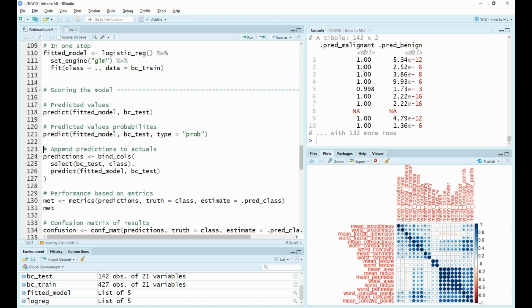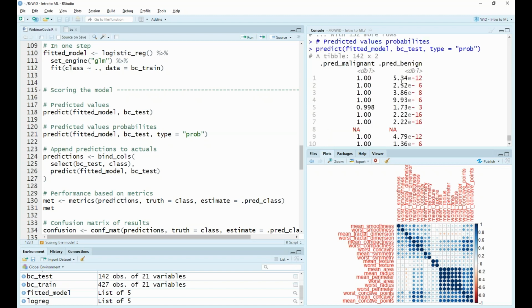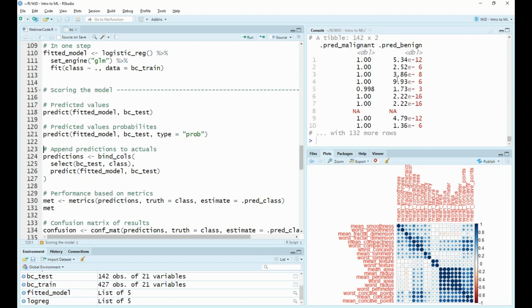Doing so, we can see that for case 1, it is almost 100% sure that it is a malignant case, and very sure that it isn't a benign case. You can see each of these probability values coming down here. For row number 5, it's slightly less sure that it's a malignant case, but it's still pretty sure.